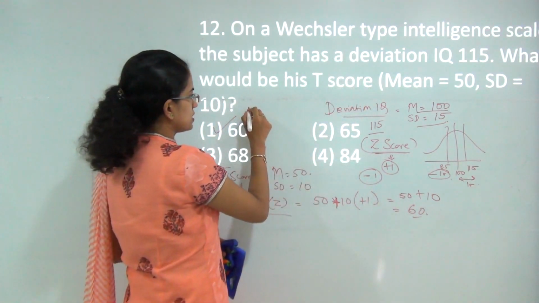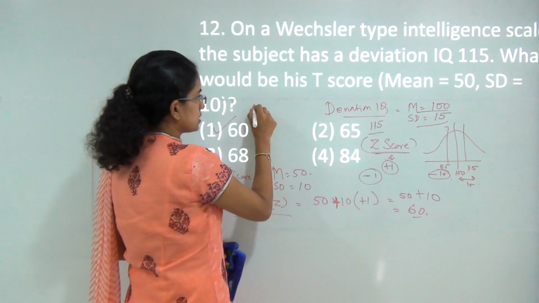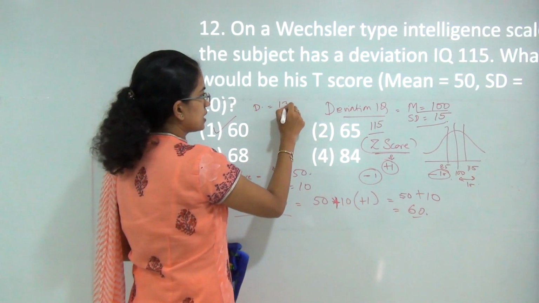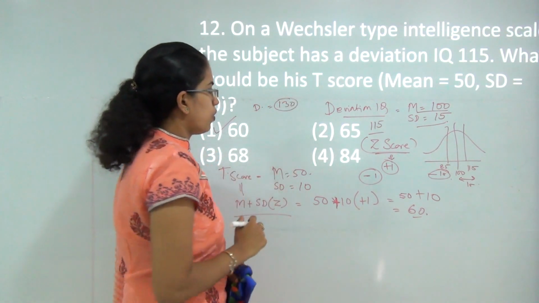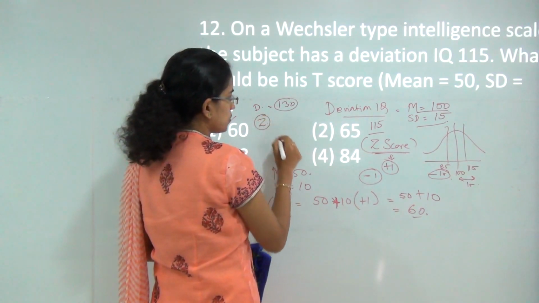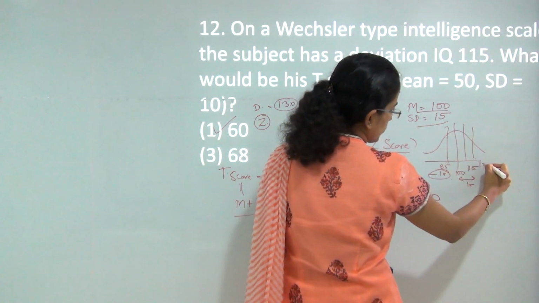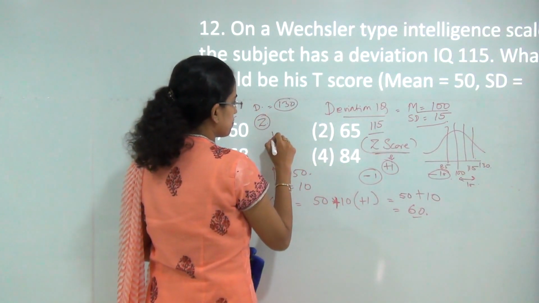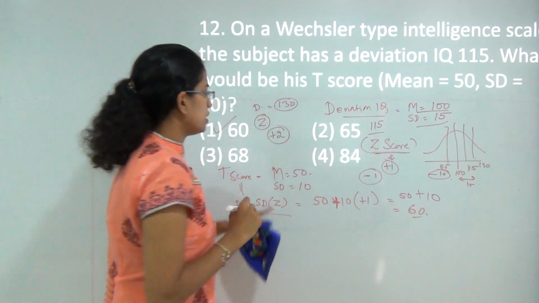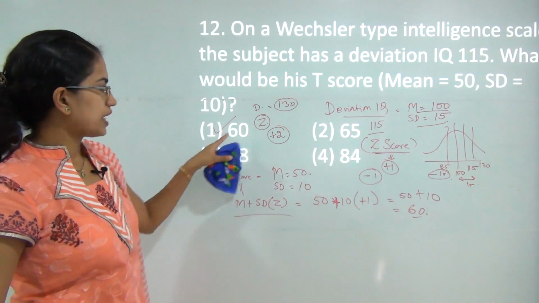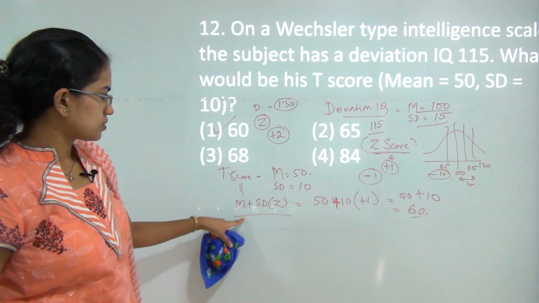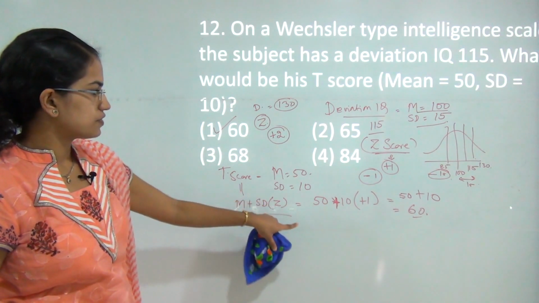So let me explain this again. If I have a deviation IQ of say 130, what would be my Z score? My Z score would be 115 plus 15 again, so that would be 130, and that would be +2 for Z score. So we calculate the Z score, we apply the Z score to the formula here, and we get the value of T score.